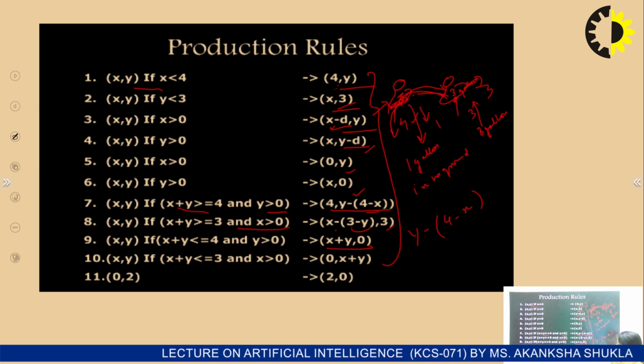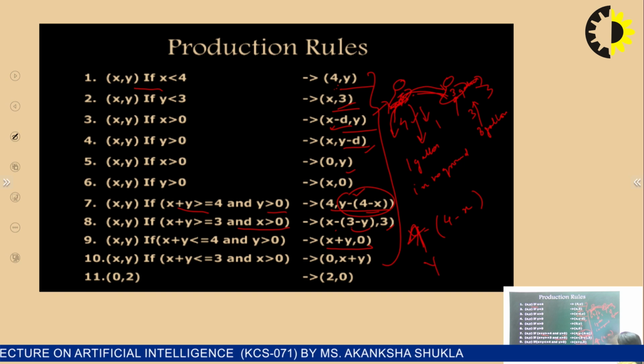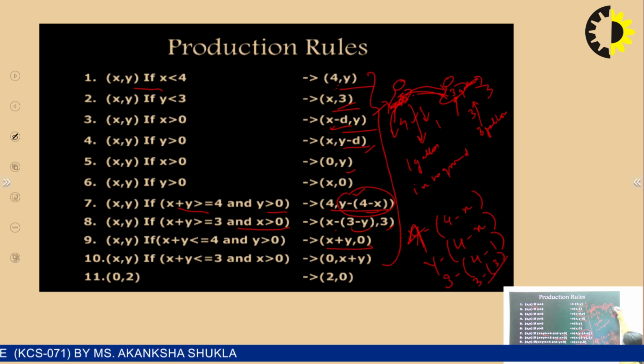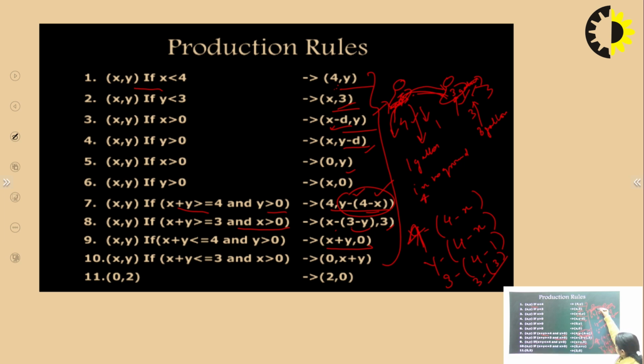Okay, so sorry, we are doing this for the 3 gallon jug, where we are performing y minus 4 minus x. Currently y is 3, and 3 minus 4 minus 1 means that in one condition we are going to empty this one. If you follow this production rule, it will give the result 4 in this gallon, completely full, and this jug has value 0.